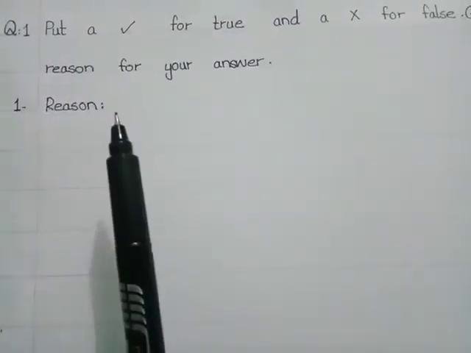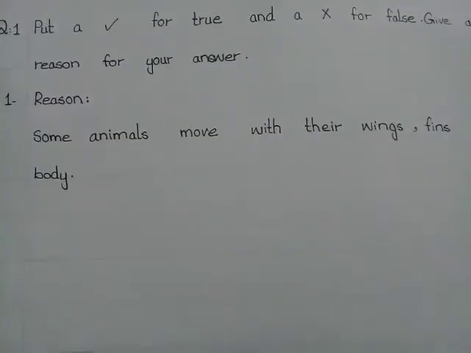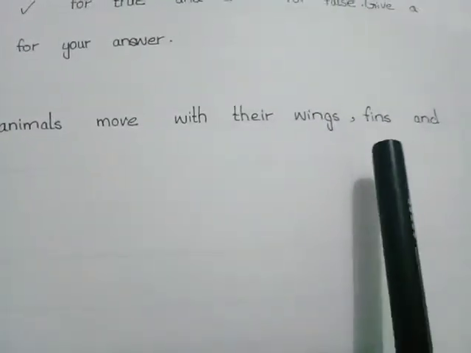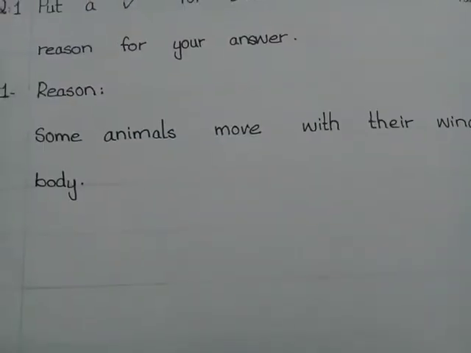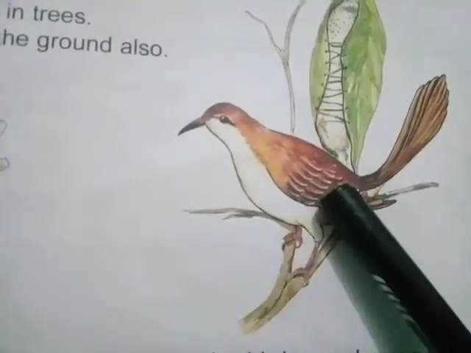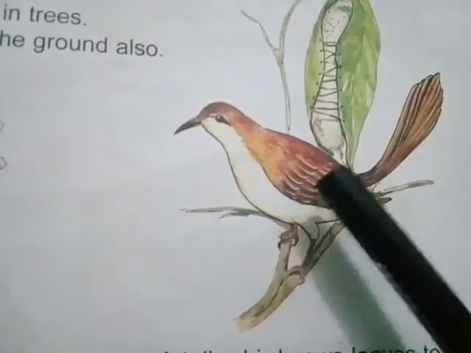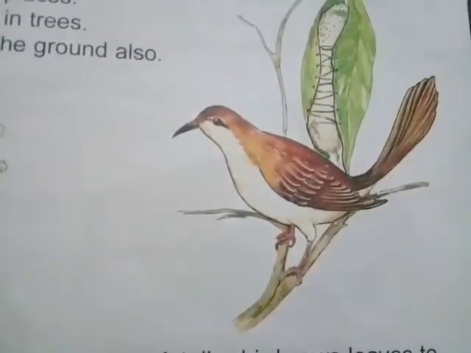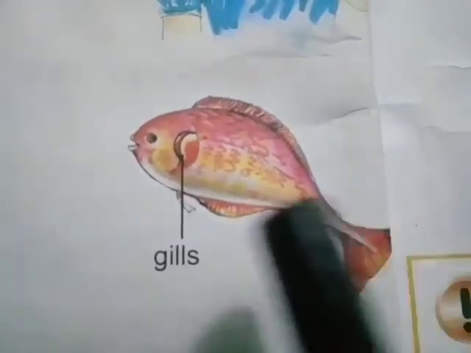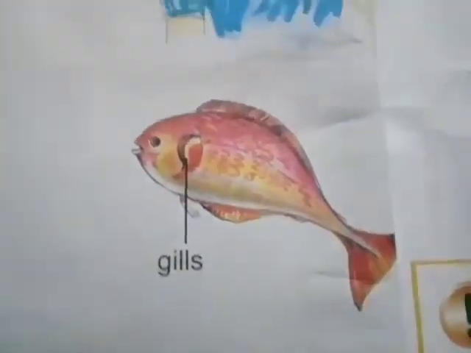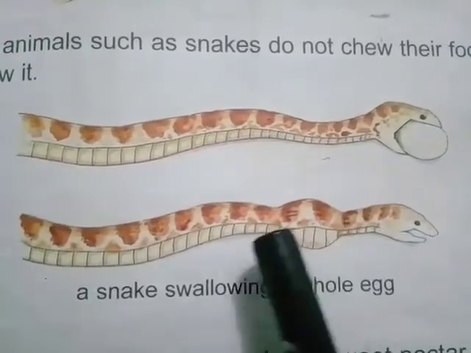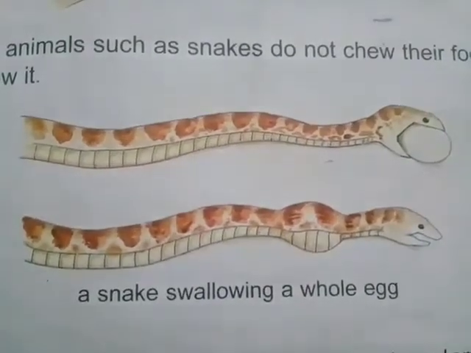Now we write the reason of statement number 1. And the reason is some animals move with their wings, fins, and body. Look in this picture. Birds move from one place to another with the help of their wings. Fishes move from one place to another with the help of their fins and tail. Snakes move from one place to another with the help of their body.